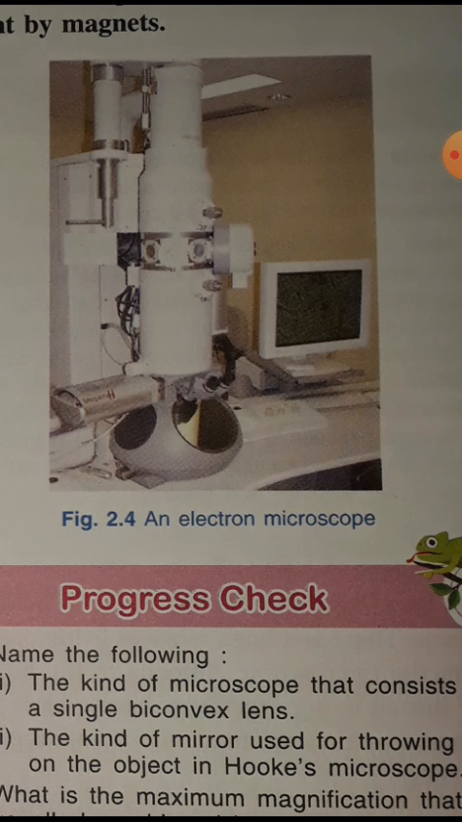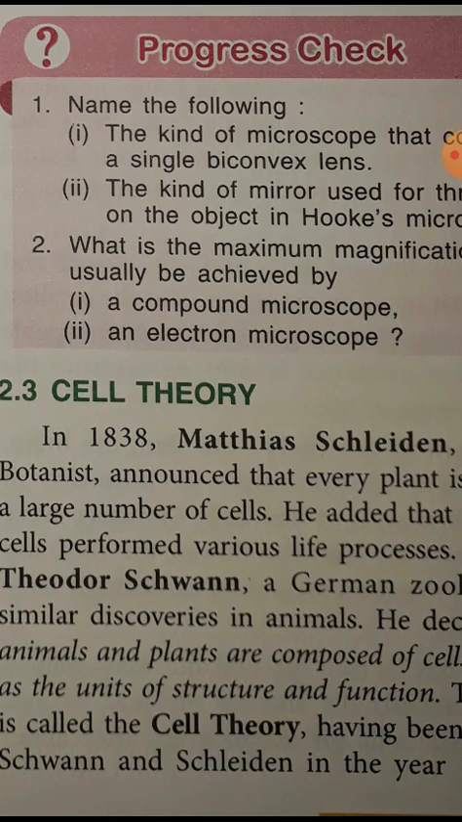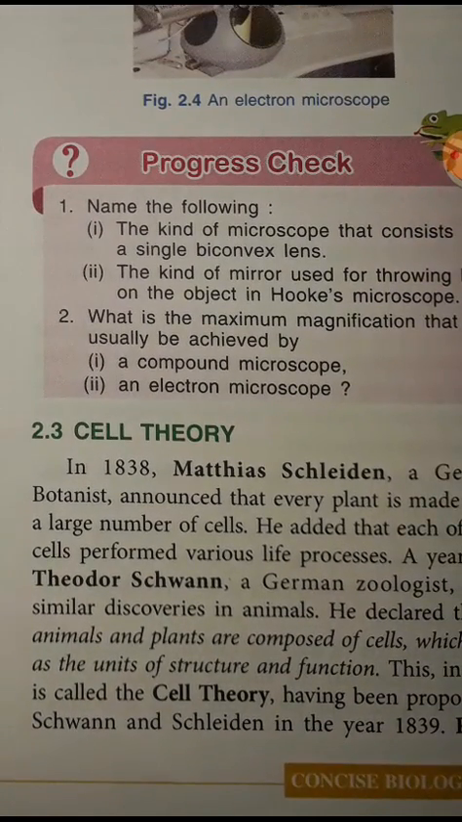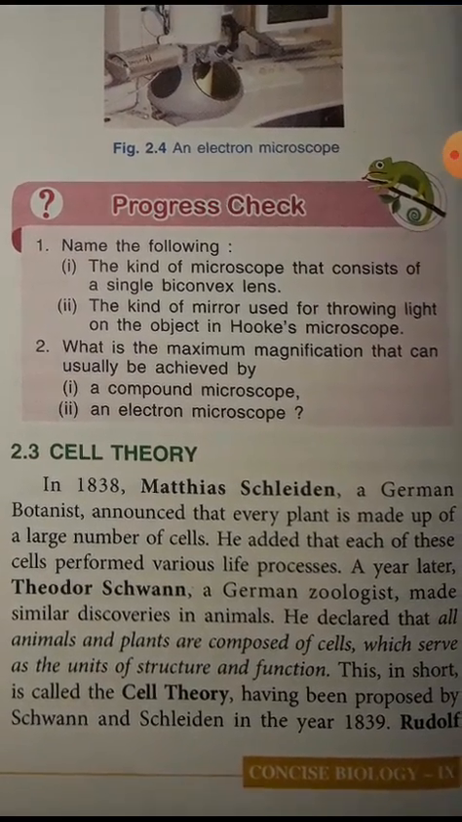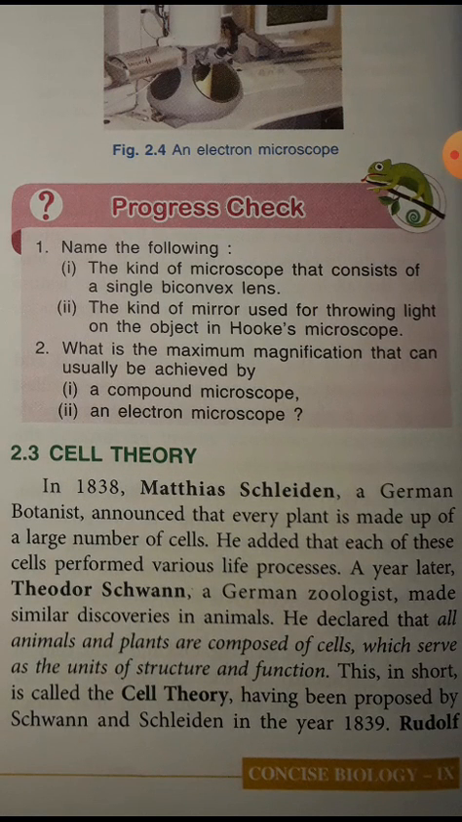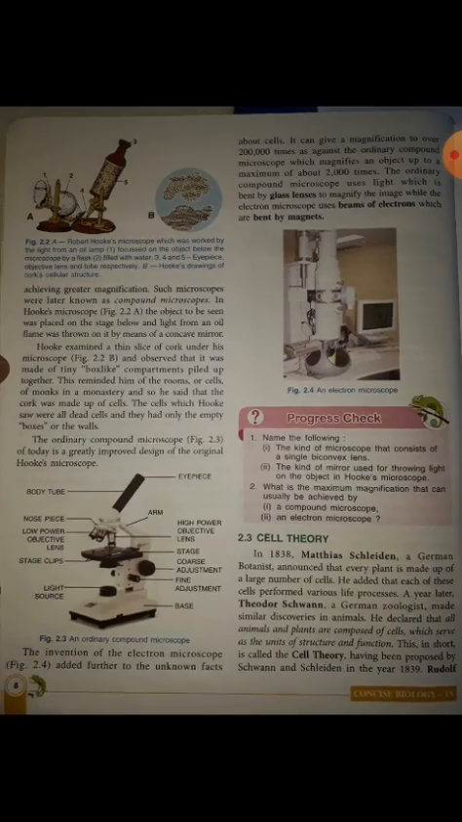After that, cell theory arrived in 1838. Matthias Schleiden, a German botanist, announced that every plant is made up of a large number of cells. But a year later, Theodor Schwann, a German zoologist, found similar discoveries in animals. He declared that animals and plants are composed of cells, which led to the cell theory. But another scientist called Rudolf Virchow in 1858 made an addition to the cell theory by saying that cells arise from pre-existing cells.